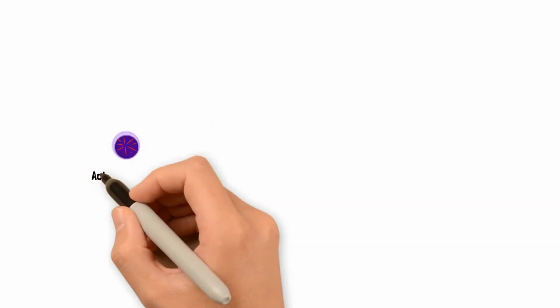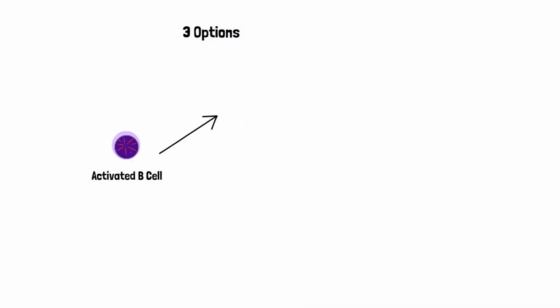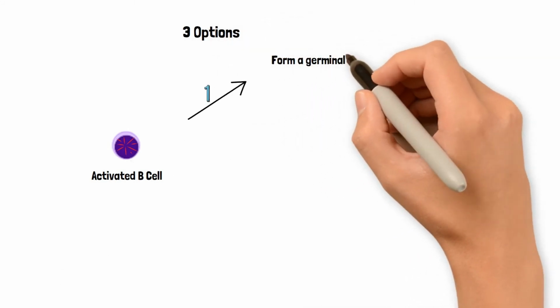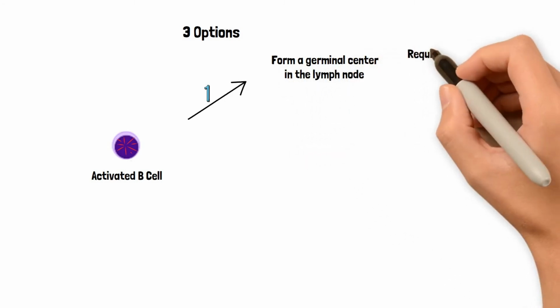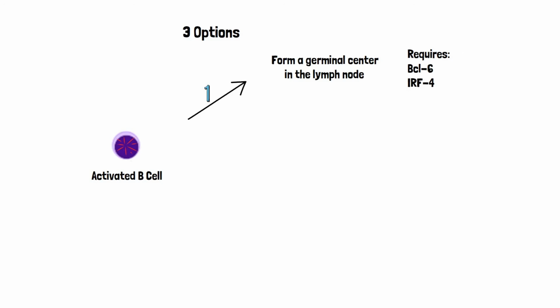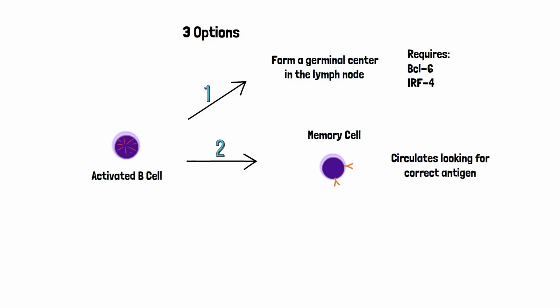Since the B-cell recirculates before it is activated, it frequently comes back to the lymphoid tissues on its journey. Once activated in the lymphoid tissue, the B-cell has three choices of what happens next. They can multiply and enter the primary follicles, forming a germinal center in the lymph node and remain there. This requires the help of BCL6 and not much help from IRF4. They can also become memory cells, which have the antibody embedded in their membranes. They circulate around, and when they find their cognate antigen, they mount a memory response.